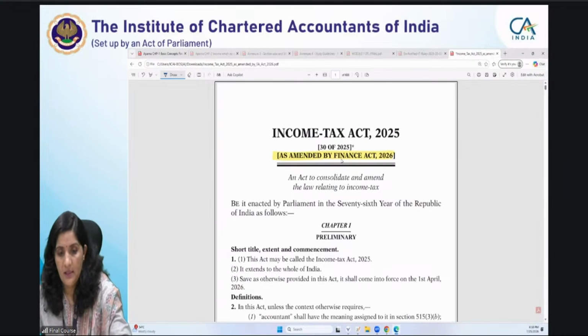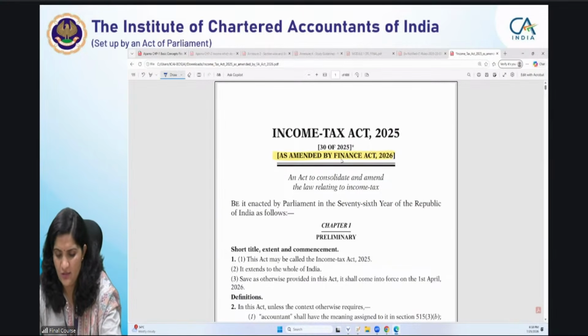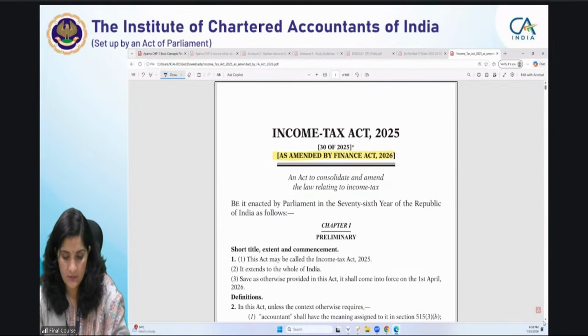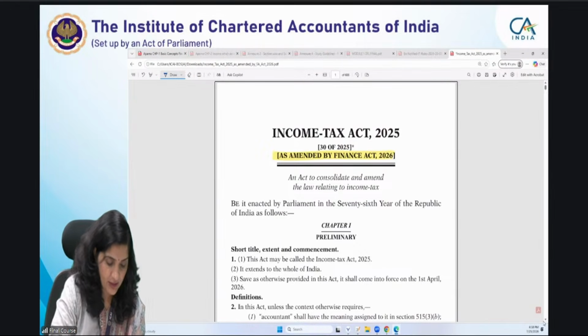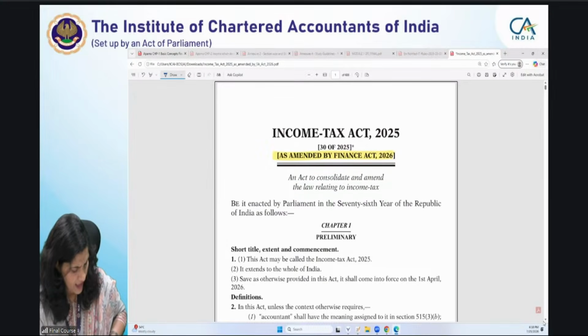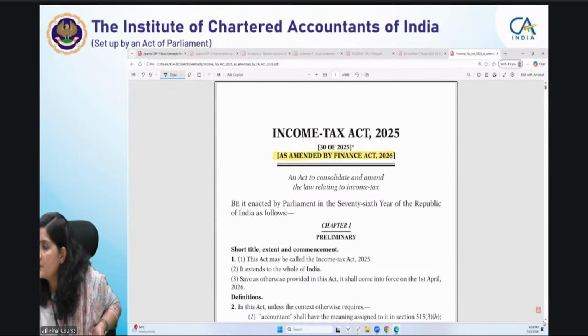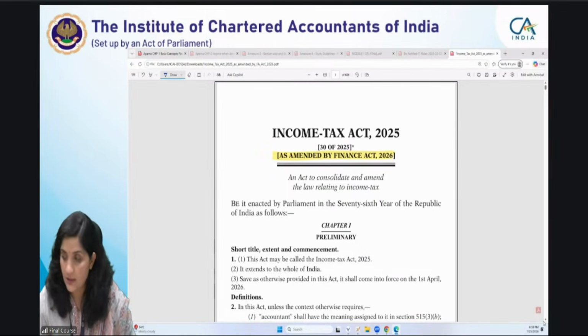And this is the Income Tax Act PDF. I will be sending this to you. You should try to understand the provisions. Whenever I'm telling you, do study with the Act. Try to study with the Act. Definitely, we are going to provide you the study material along with the questions. And you all must be knowing that 30% of the paper is your case scenario.